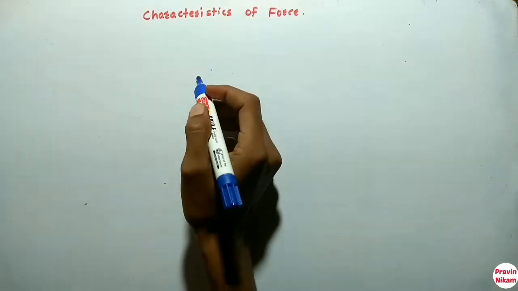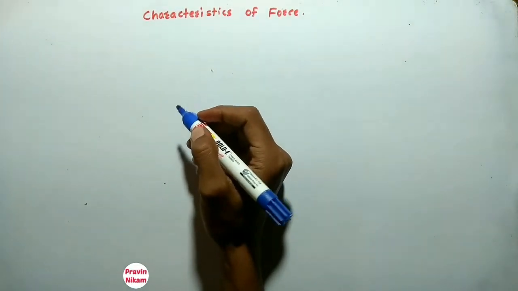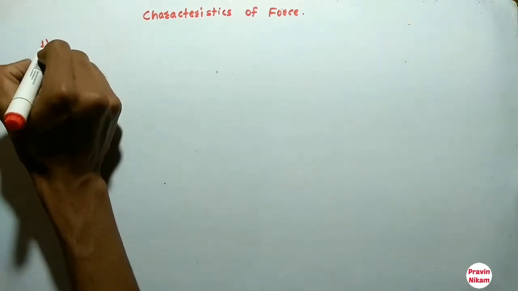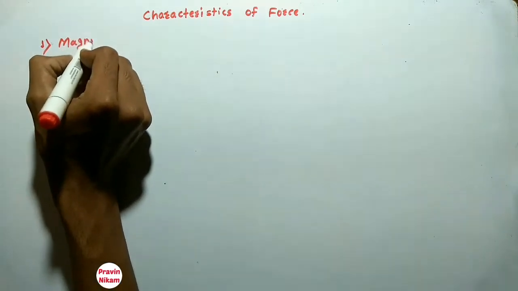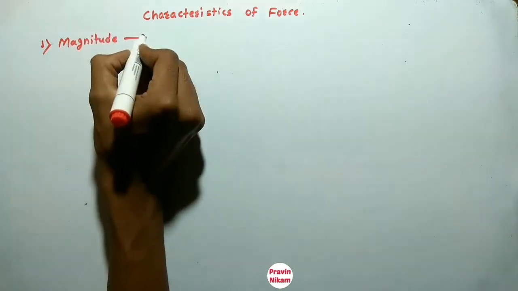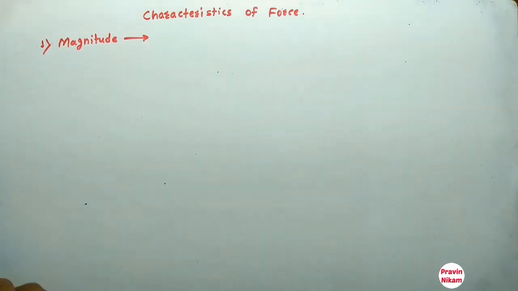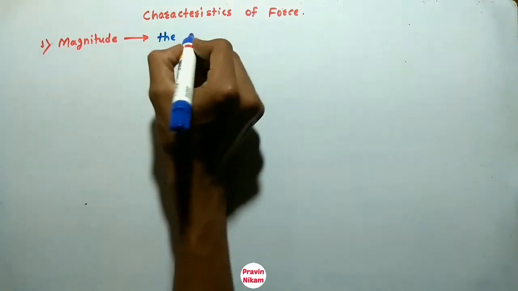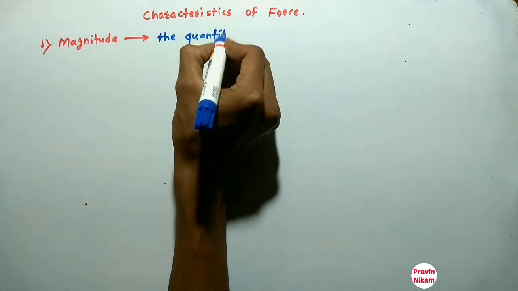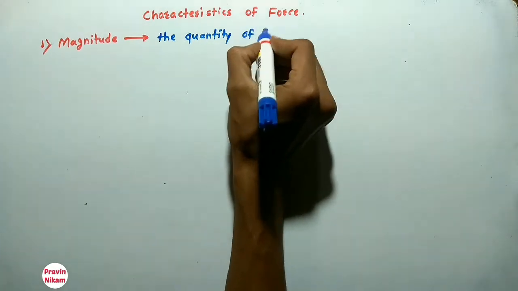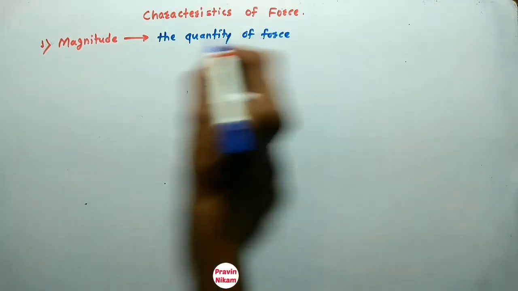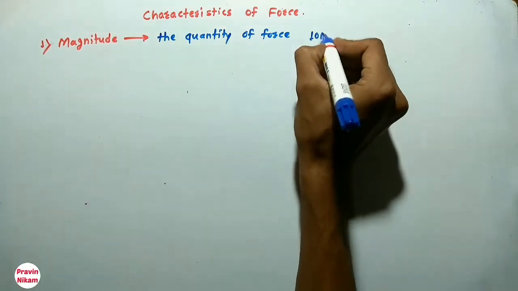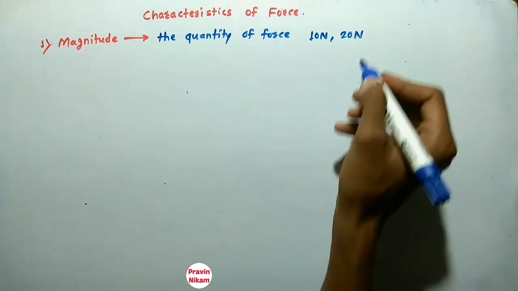Now see what the characteristics of force are. There are 4 characteristics of force. One is magnitude. Magnitude is one of the characteristics of force. The quantity of force is called the magnitude. Meaning 10 Newton, this is the magnitude. For example, 20 Newton, this is the magnitude.